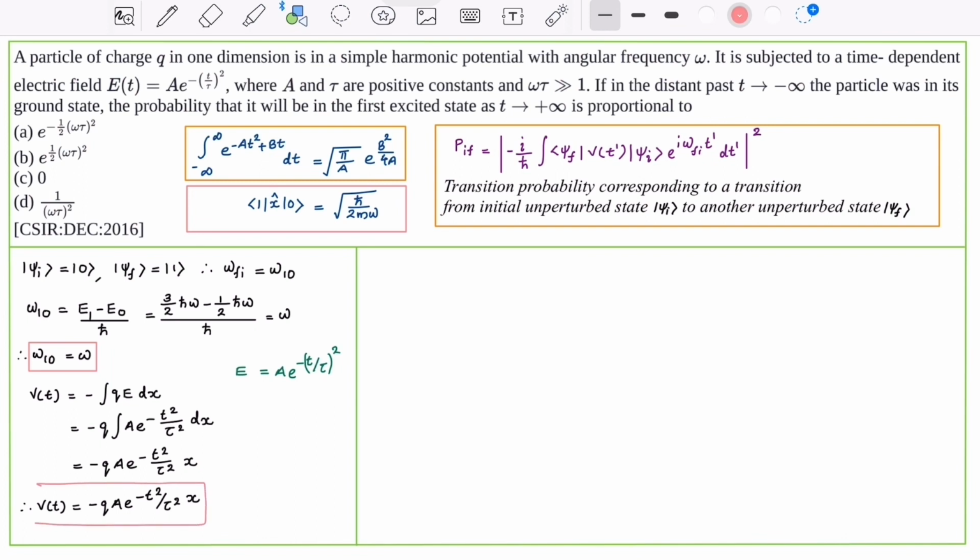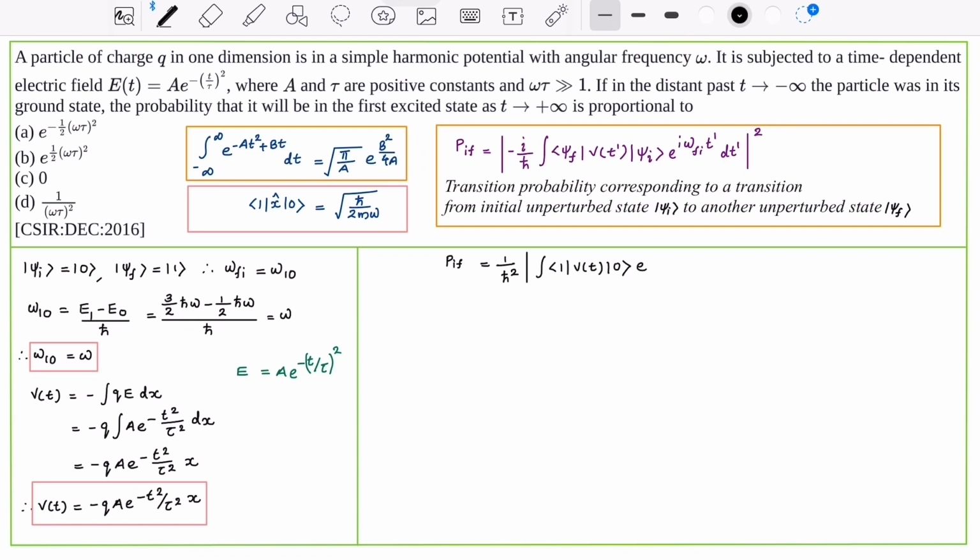Now let us find out the transition probability corresponding to a transition from the initial unperturbed state ket 0 to another unperturbed state ket 1. We can write the equation as 1 by h bar square, then modulus integral of bra 1 V of t ket 0 e raised to i omega_10 t dt, whole square.